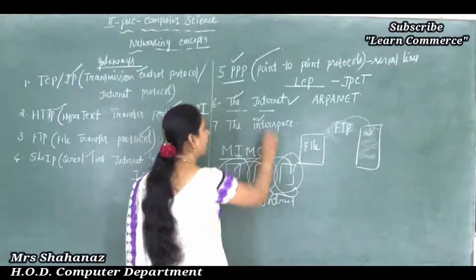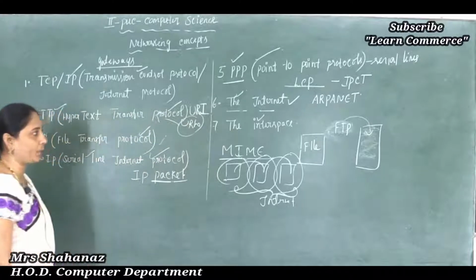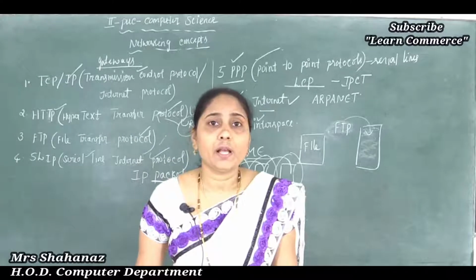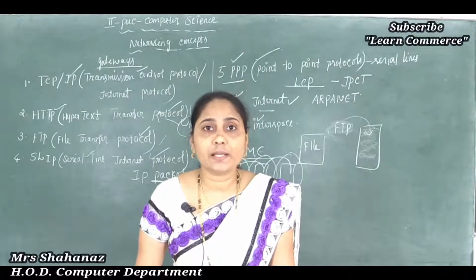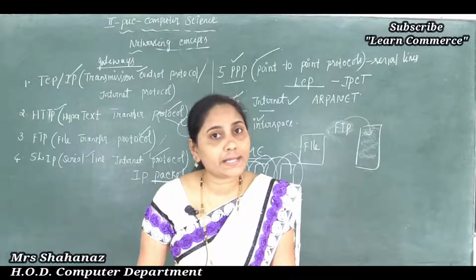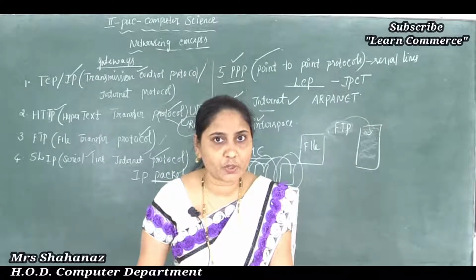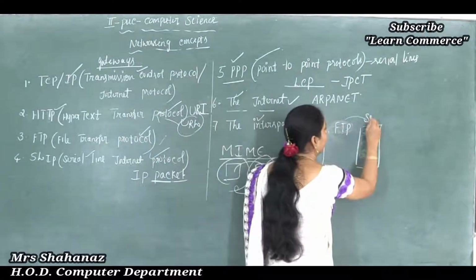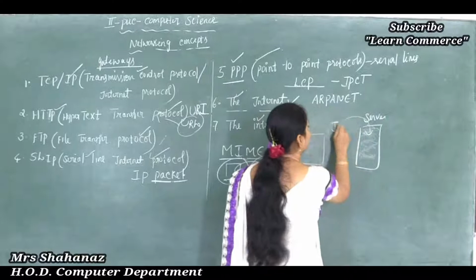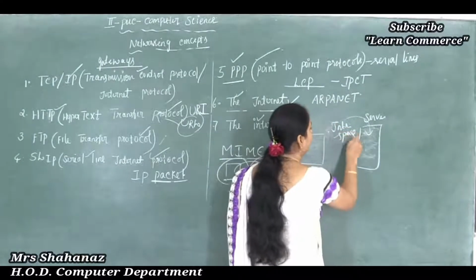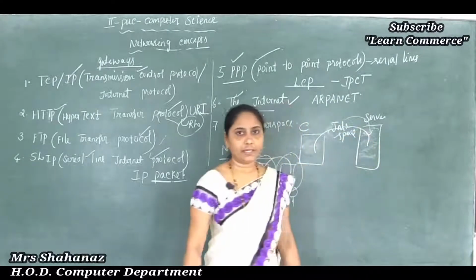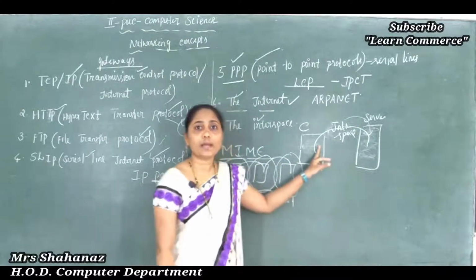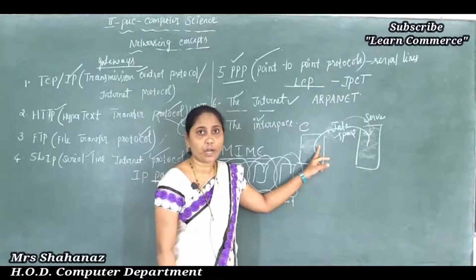Okay, now after completing the internet, the last topic is the interspace. So we can say the interspace is a client server software program. Clear this part here. It is a client, maybe this one is our client and this is called the server, and in between we use some interface just to make the communication from one to the other. So clear this part. It is a client server software program, the interface.